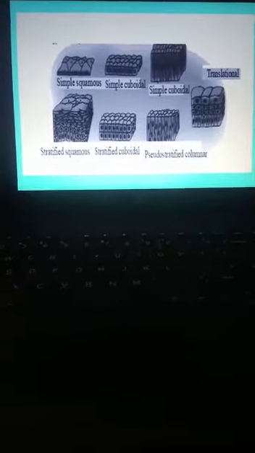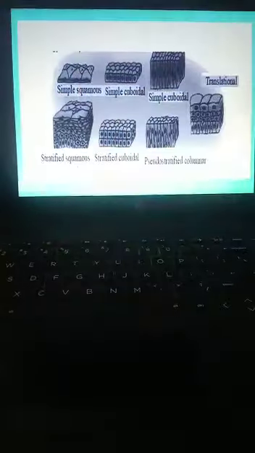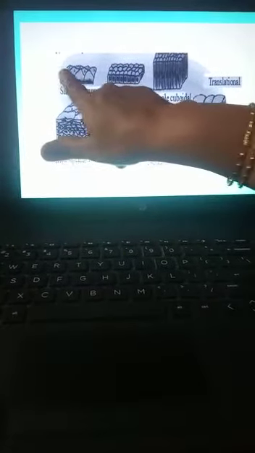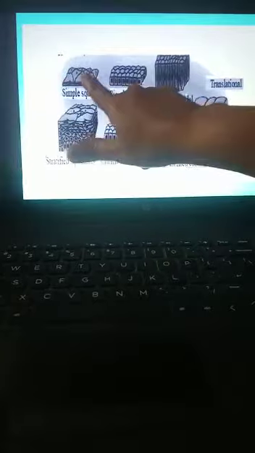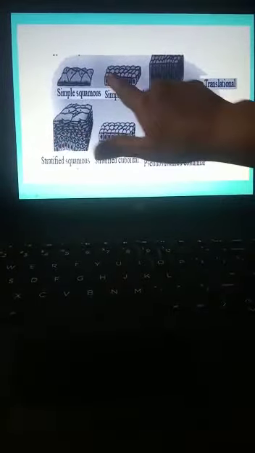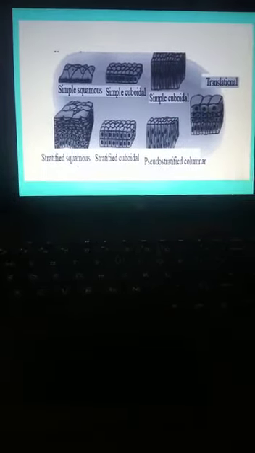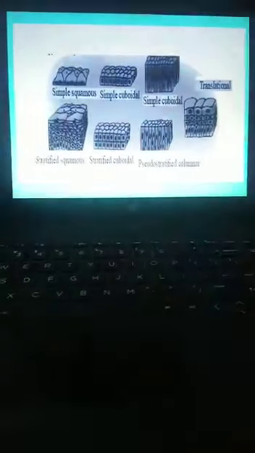See the diagram, all of you. This is simple squamous epithelium, cuboidal. This is simple epithelium, only a single layer of cells, and only this layer is placed on the basement membrane. See the number of layers: simple cuboidal, simple transitional, then pseudostratified, stratified cuboidal, then stratified squamous. So these are different types of epithelium. Okay children, thank you very much.